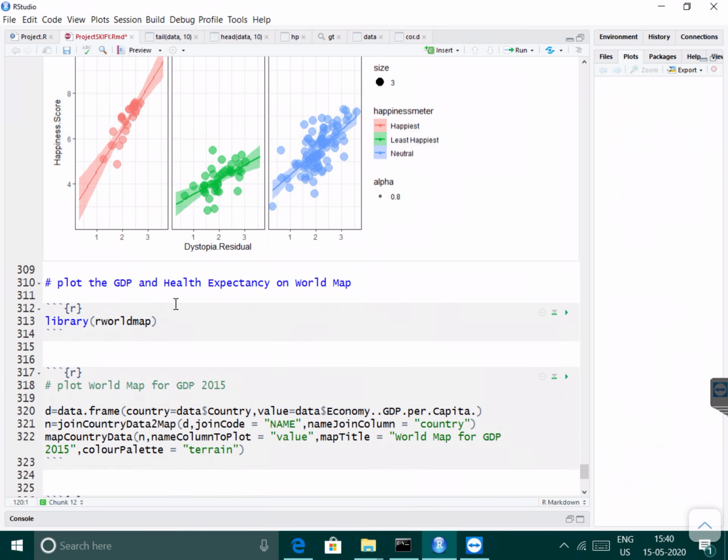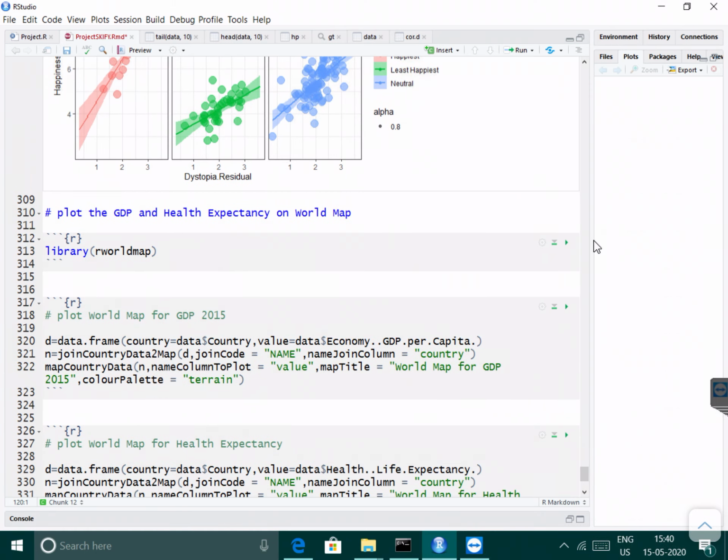Now plot the GDP and health expectancy on the world map. First load the library rworldmap. Next, plot the world map for GDP 2015.